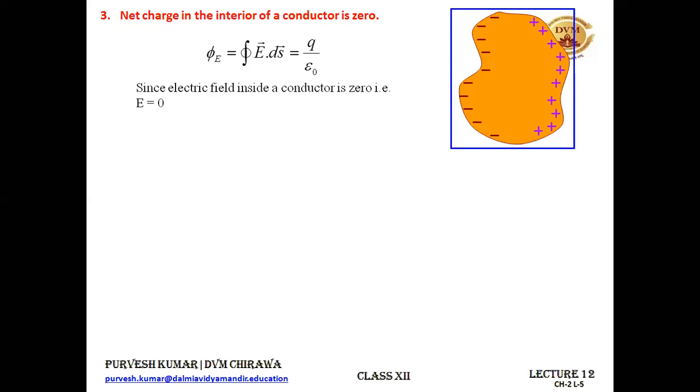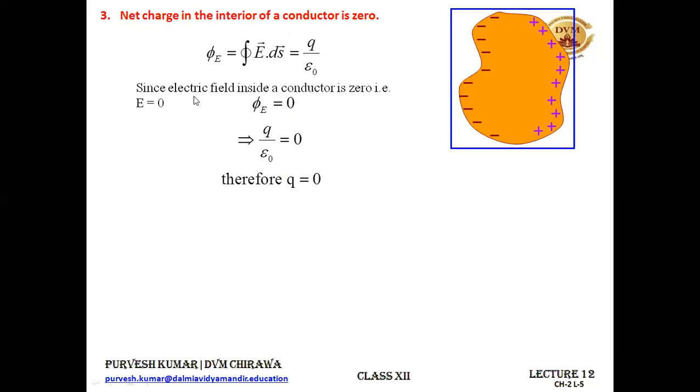All right. So in this equation, E dot ds is equal to Q upon epsilon naught, and E is 0 inside a conductor. It means Q upon epsilon naught is 0 inside a conductor. So Q is also equal to 0, because epsilon naught can't be equal to 0. There is some value of permittivity. So Q definitely becomes 0. So we can say that there is no net charge inside the interior of a conductor.